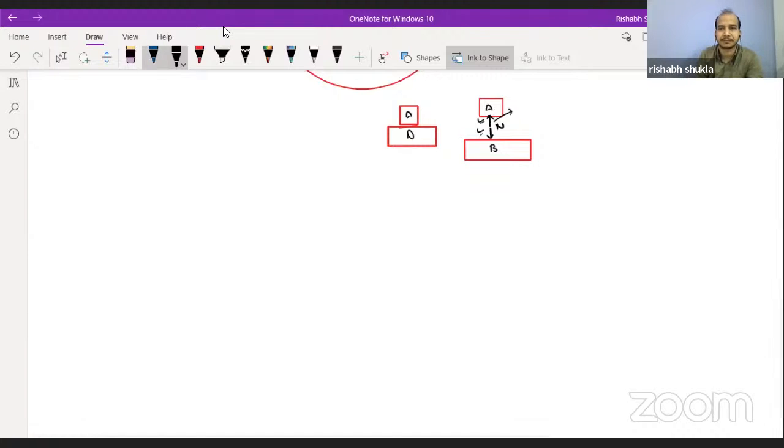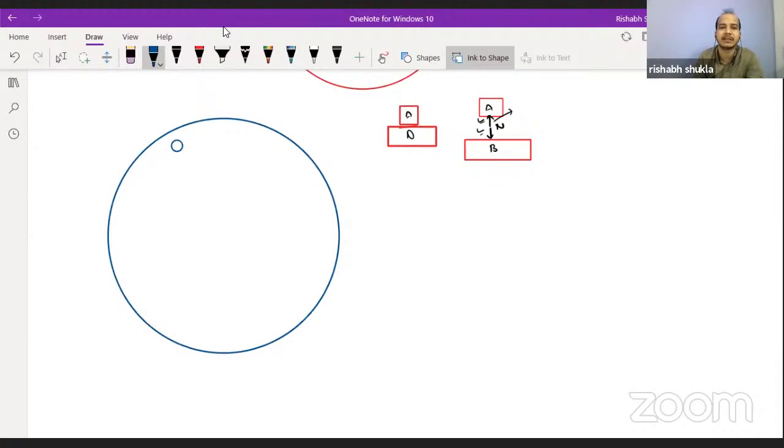Now, here what is happening? If I simply say that a body is performing a circular motion, then using mathematics or geometry, you will be able to say that a body performing circular motion will always have some acceleration towards the center. This acceleration will be equal to v square by r, where v is the tangential velocity. This is velocity and this is our acceleration.